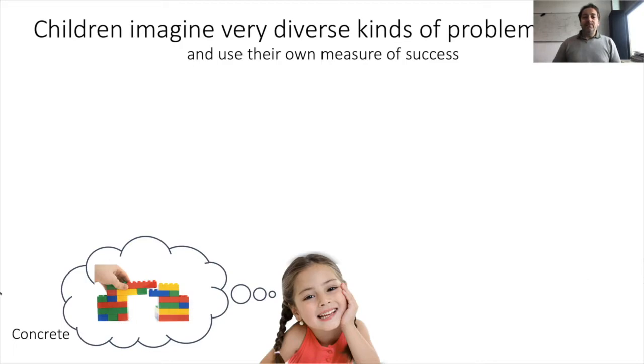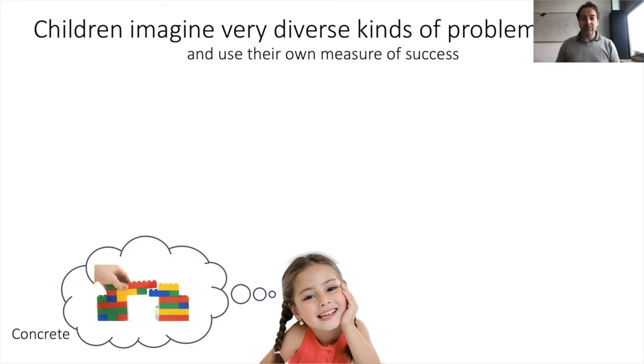And so as we aim to give machine learning capabilities that share those capabilities with children, a challenge has been to reproduce the capacity of children to imagine and to learn to achieve a high diversity of problems and goals. If we look at children, they can imagine very concrete goals, like building a shape with Legos.